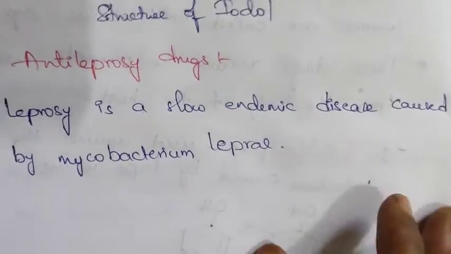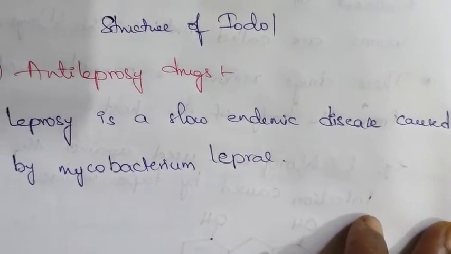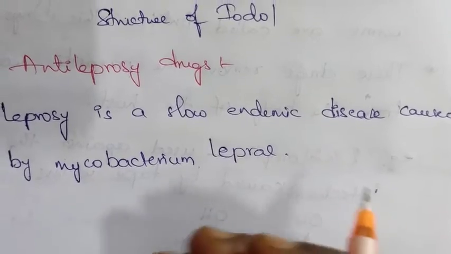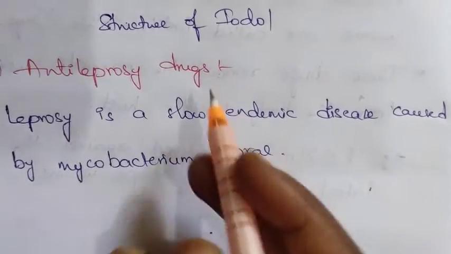Okay, this is about leprosy, and the drugs that are used to treat leprosy are called anti-leprosy drugs.